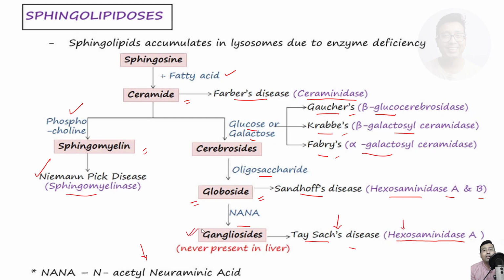There is a problem, there is accumulation of ganglioside. But one thing you need to know for MCQ purpose: this gangliosidosis never happens in liver. This is a disease of the central nervous system. Others affect the liver. Very, very important. So all of them have hepatomegaly, that is liver enlargement, except gangliosidosis, that is Tay-Sachs disease. We will be discussing the salient features and all except what specifically you need to remember in upcoming slides.